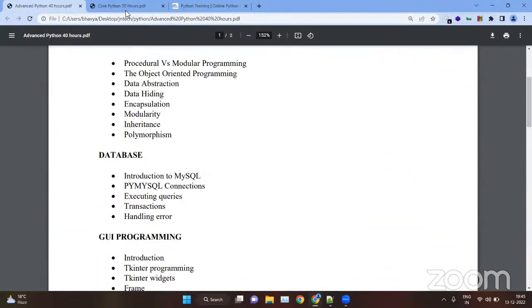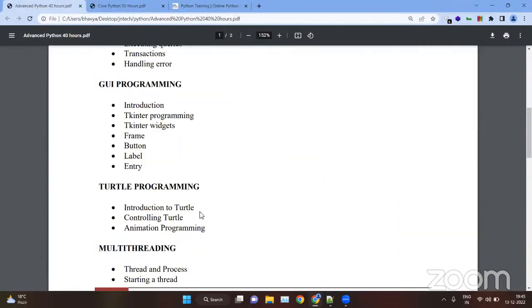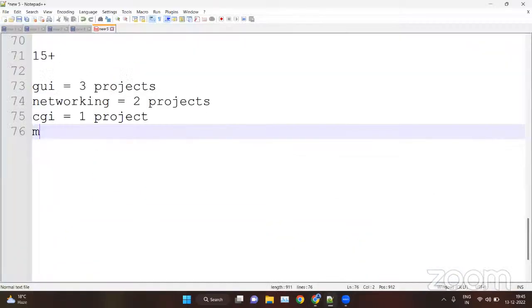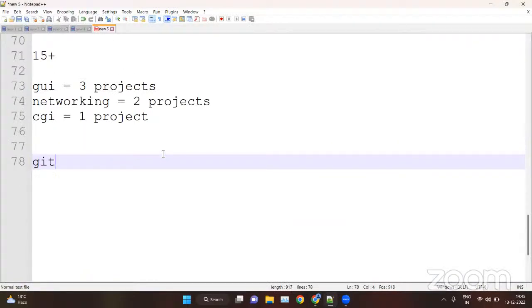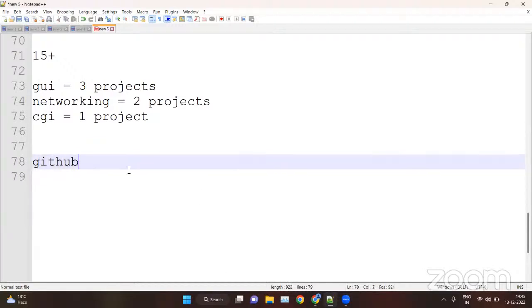And the rest we will create for the core Python. So we will create the projects with the modules also, so that you can get real-time experience with Python programming. After that we will see how to upload the projects on GitHub. Either we will use GitHub or we can use GitLab. Both are the same. Basically we will use GitHub, where we can publish the projects so that everyone can use our project.